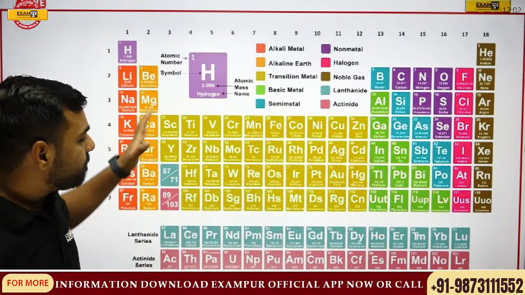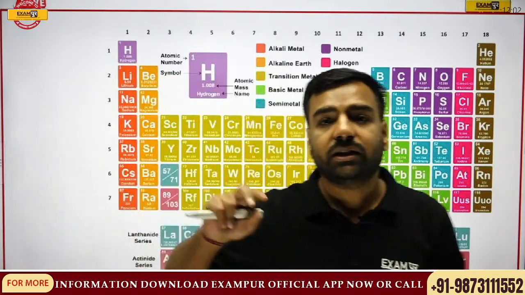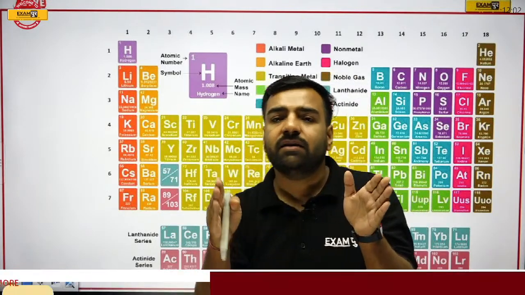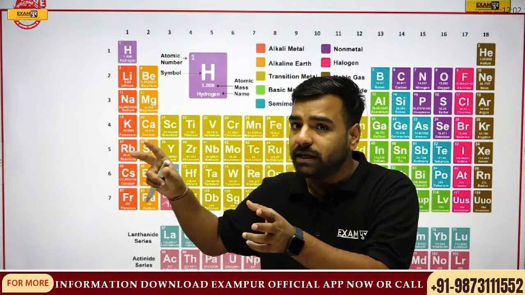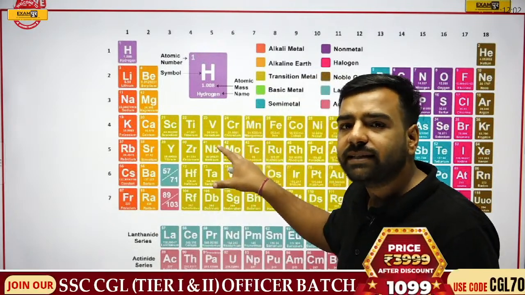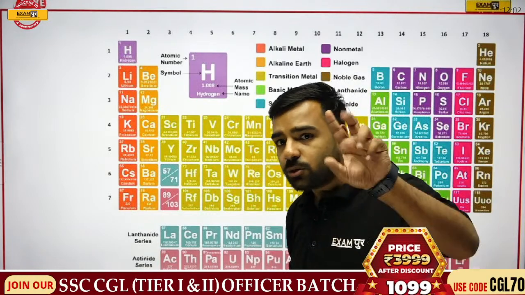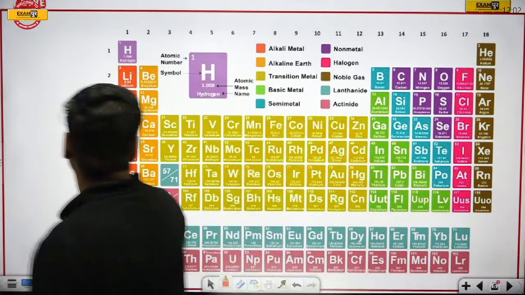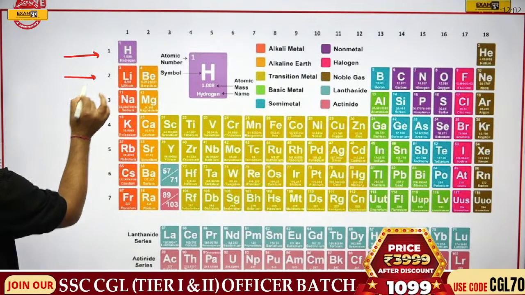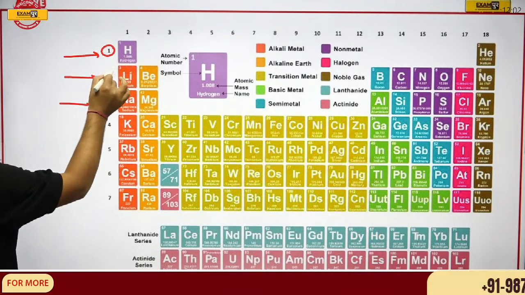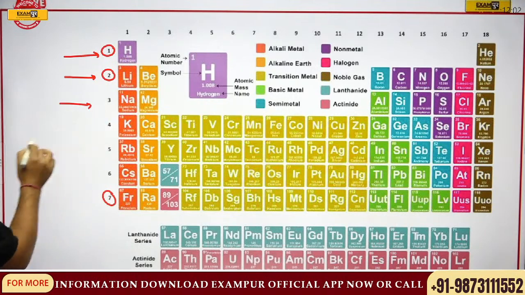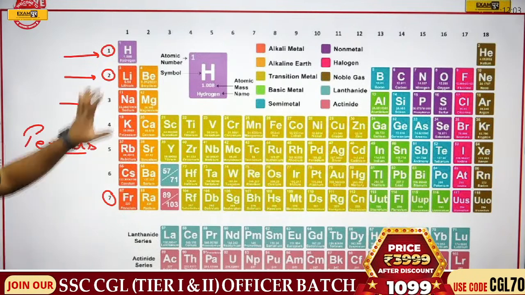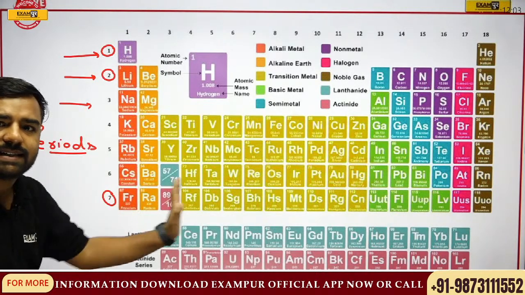Now one more thing, prior to Moseley, everyone who came was talking about atomic masses. The periodic table that was made then was made according to atomic masses. But this present periodic table is according to the atomic number. So please do not get confused with this part. Now there are several questions which are asked from the periodic table. Just have a look at these rows. How many are they? 1, 2, 3, 4, 5, 6, 7. These rows are known as periods, and it is asked in the examination: how many periods are there? So here we can say that there are 7 periods.